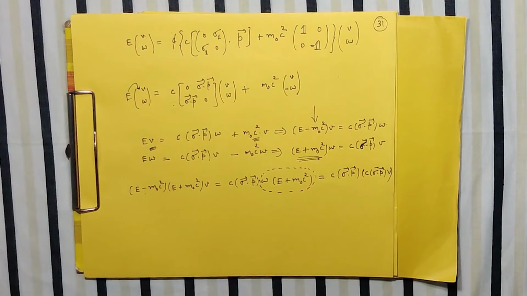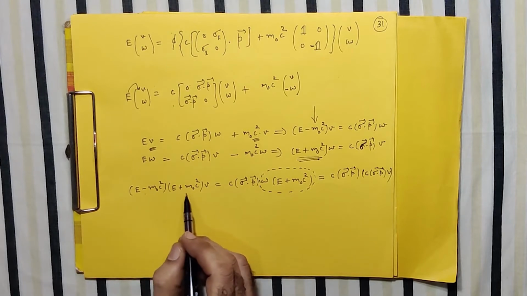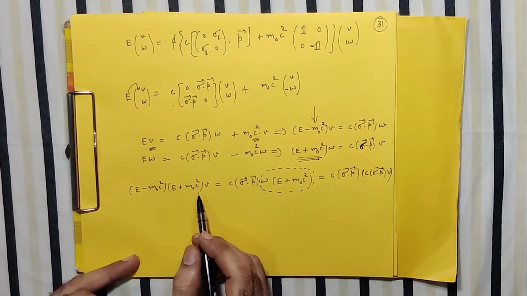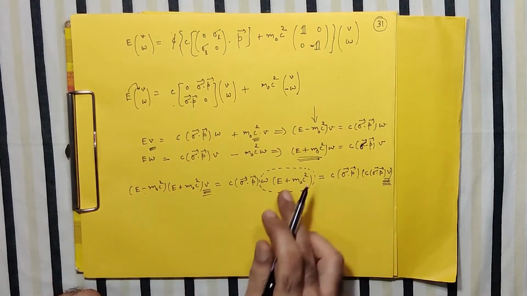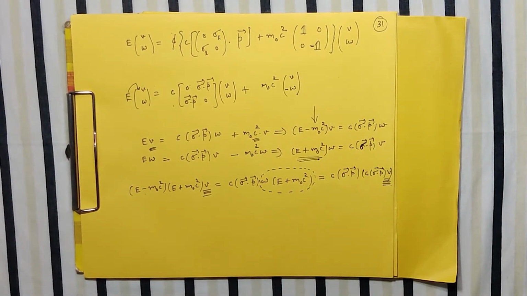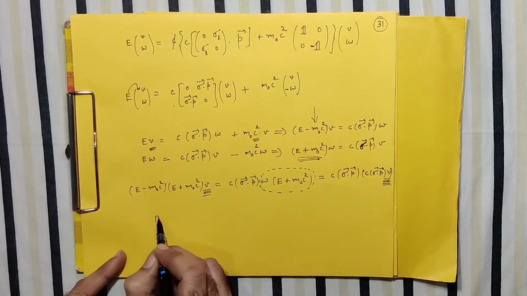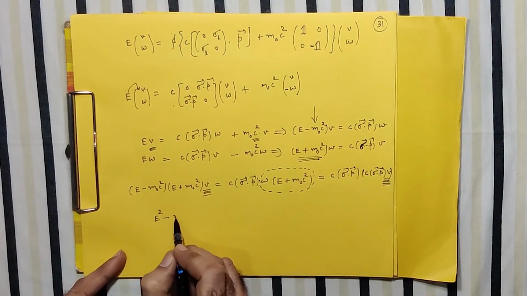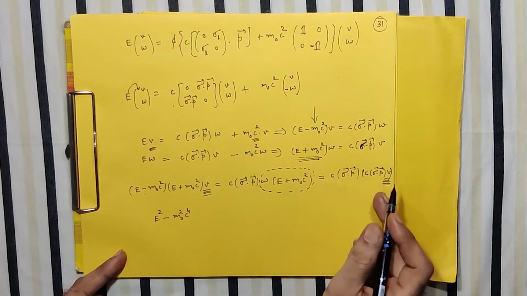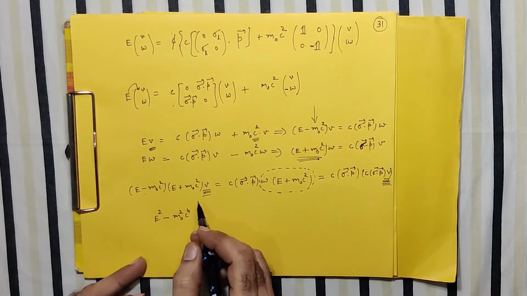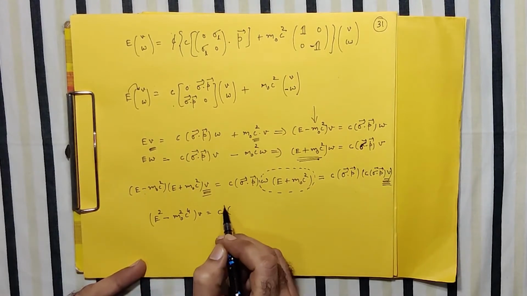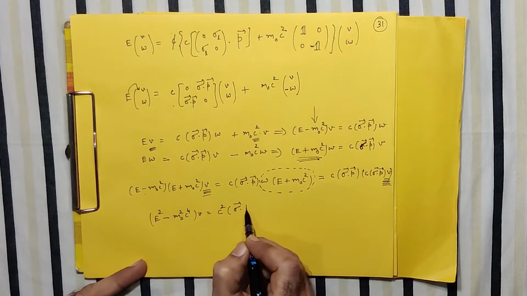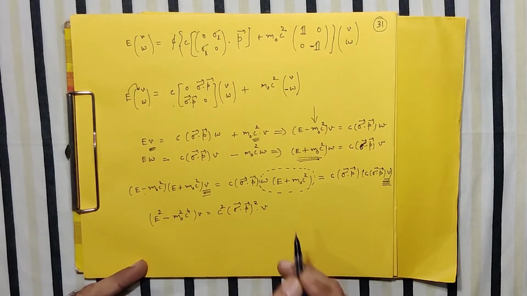Okay? So we have this equation, and this is the A minus B, A plus B, so A square minus B square way, and everything is now, you can see, in terms of V only. So I can eliminate the other function, and then if I combine all that, what I have is E square minus this M0 square C raised to 4, that term when I bring it to the other side. Let me write first here, then it will be C into C square, rather, into sigma dot P whole square V.